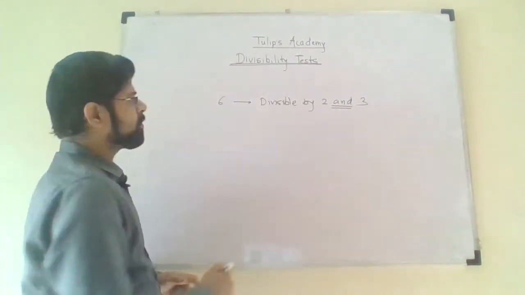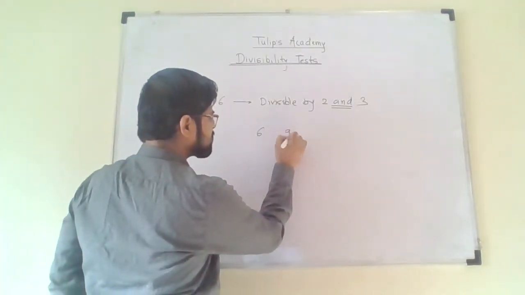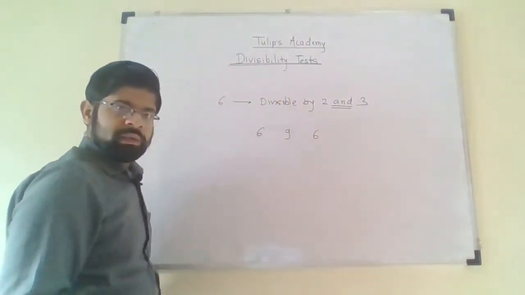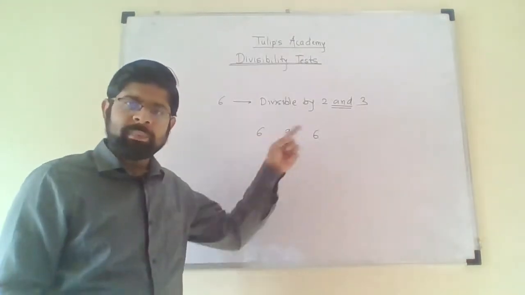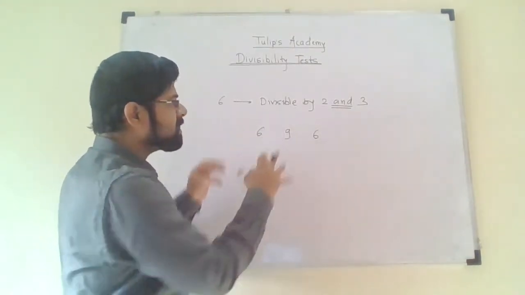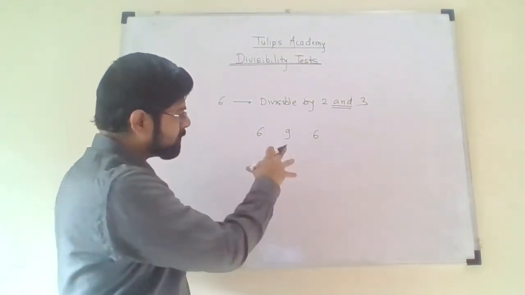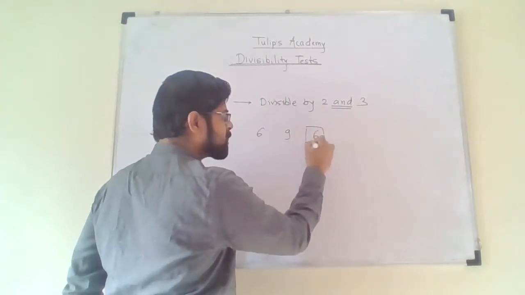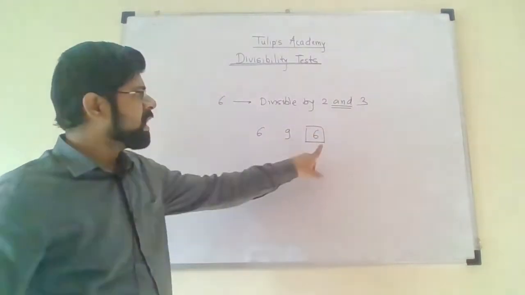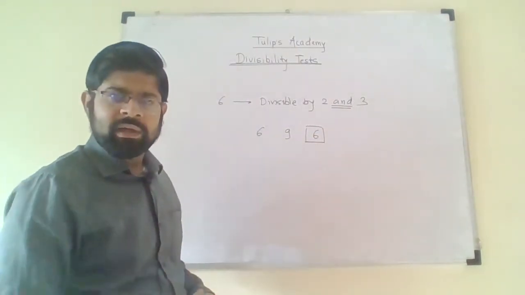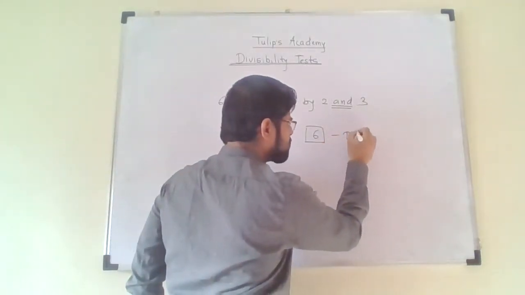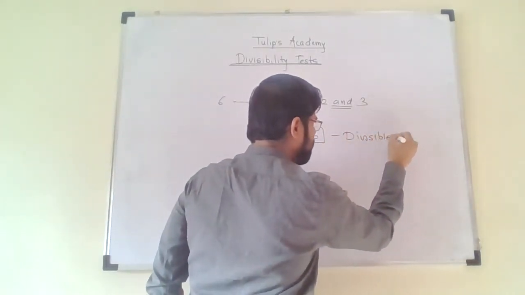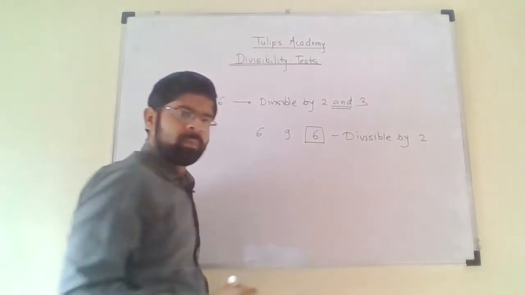Let me take the example of the number 696. Let me check whether the number is divisible by 2 or not. For this purpose, I will consider the units place of the number. The units place contains an even number, 6. Therefore, the number will be divisible by 2.